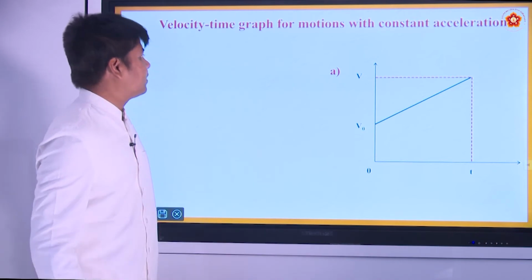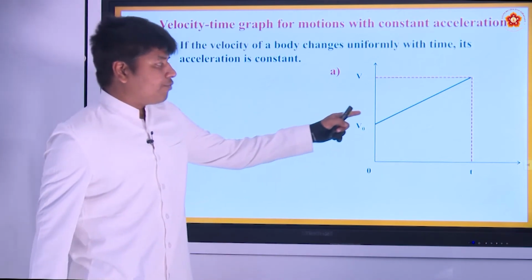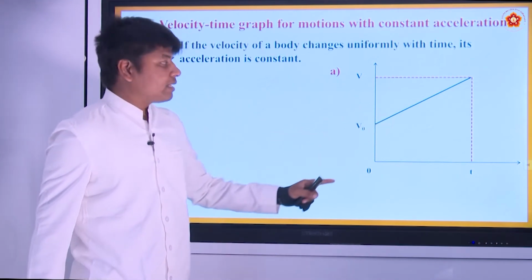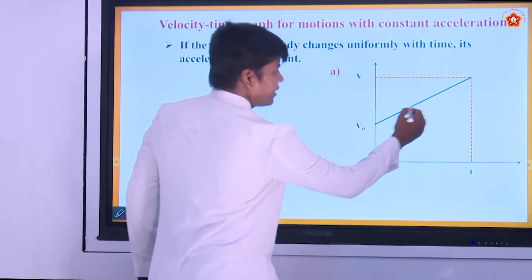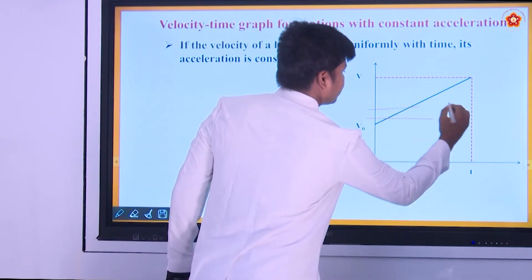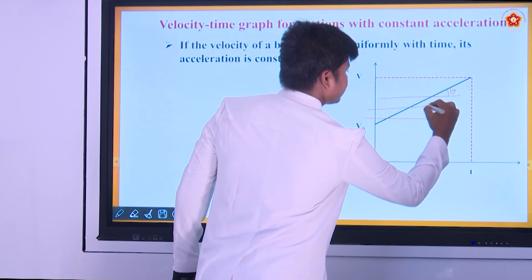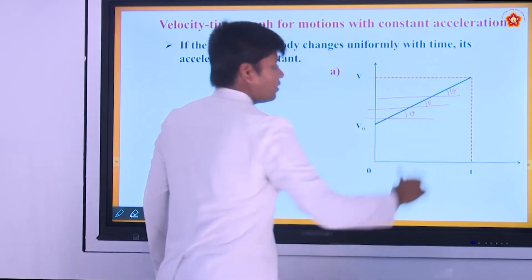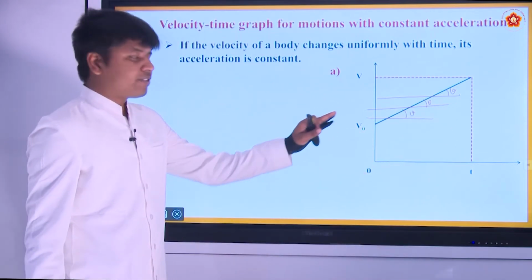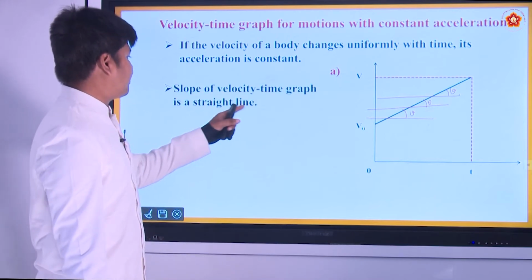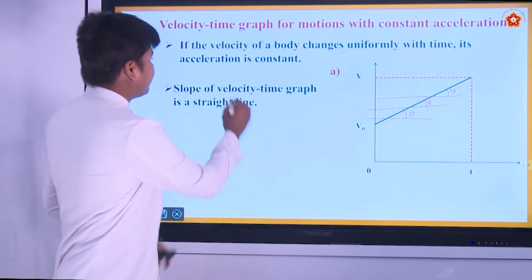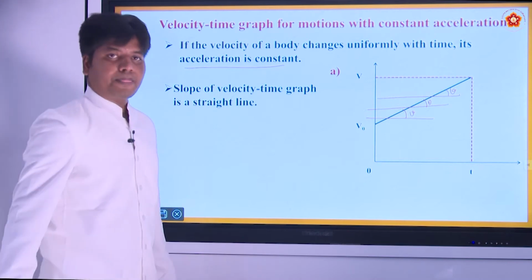So the same thing. Now you can see why I call this a constant acceleration. Take the slope at any point here. The slope is constant throughout. At any point it is the same angle theta. So the slope is constant. It is a straight line. The slope of the velocity-time graph is a straight line, from which the acceleration is constant.